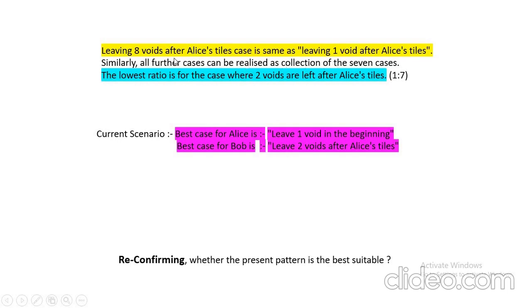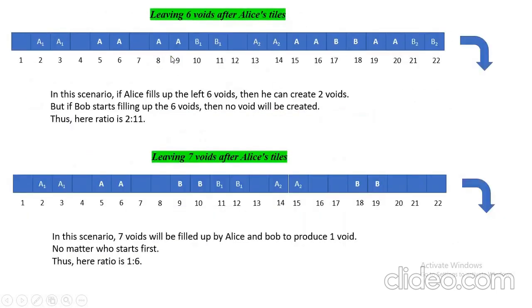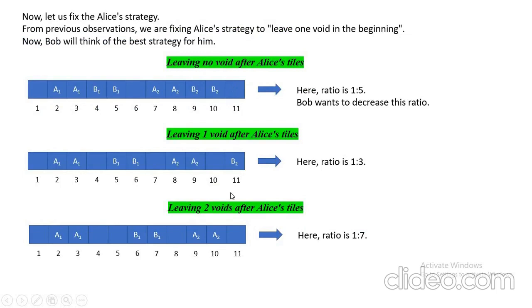As we have seen in the previous case, leaving 7 voids in the beginning is leaving 1 void plus leaving 2 voids. Leaving 1 void in the beginning and then leaving 2 voids. So these are some of the ratios. Again, in these 7, we have seen that leaving 2 voids after Alice styles is the best ratio, 1:7, and others are lesser than 1:7. No one is equal to 1:7 either.